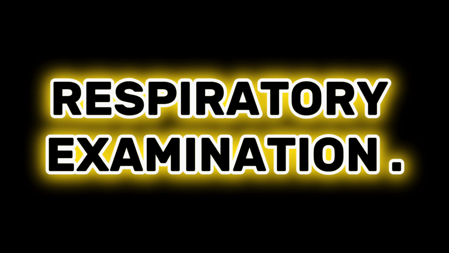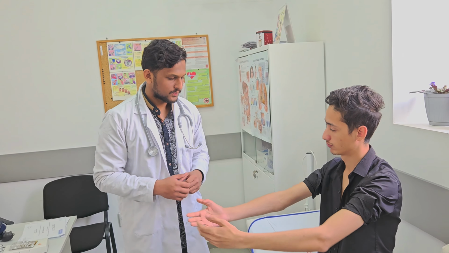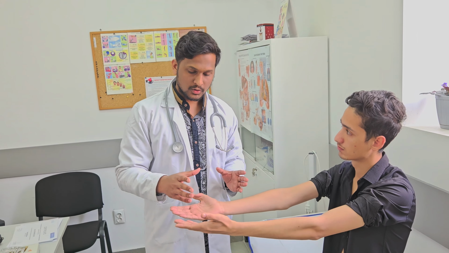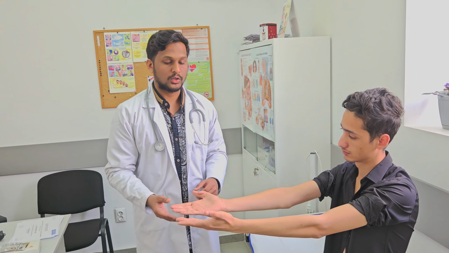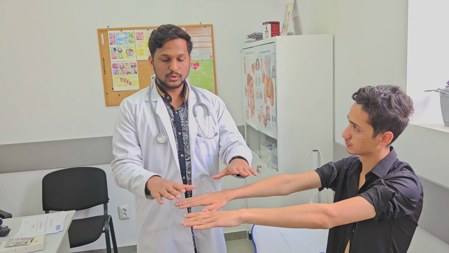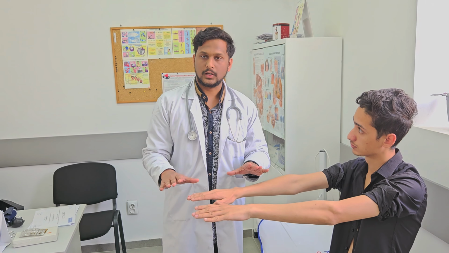Respiratory examination. Do the inspection of the respiratory system. Are you ready for the examination? Yes. Thank you. Can you do hands like this? Yes. Through this we can see the stretchiness of the skin, tightness of the skin, and the roughness of the skin. It is good. Thank you. And now you can give. Okay. Through this position we can see the cyanosis of the skin and peripheral cyanosis.